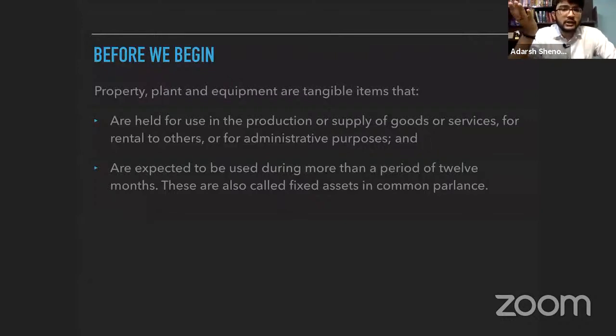So India also has adopted Ind AS now, which is in line with IFRS. So we also call it property, plant and equipment, PPE. So these are assets which are held for production or supply of goods or services, or rental to others, or for administrative purposes, and are expected to be used during more than a period of 12 months, that is 1 year. These are also called fixed assets in common parlance, common language.